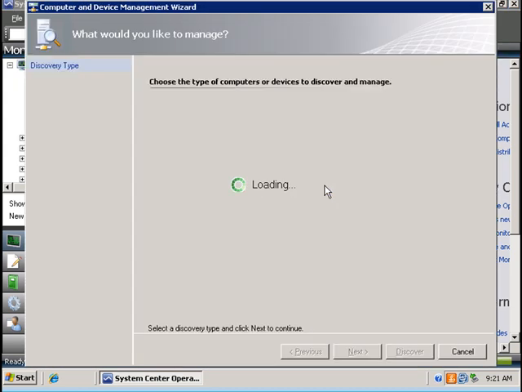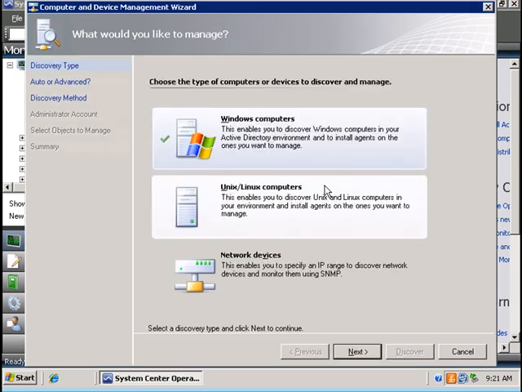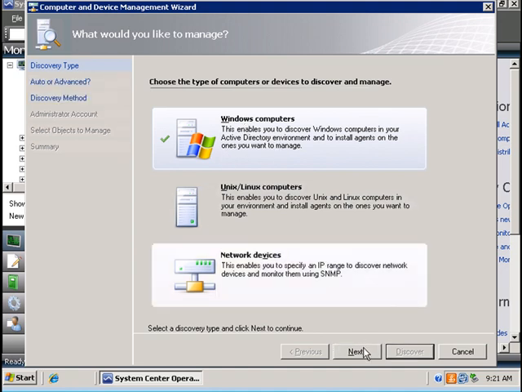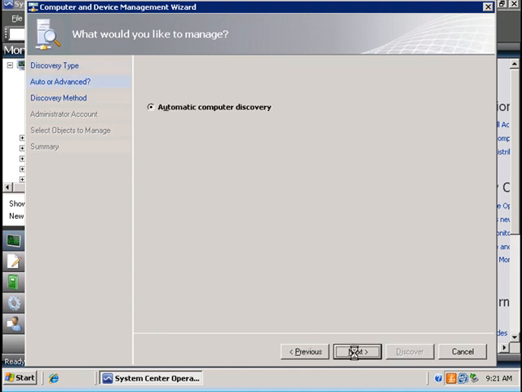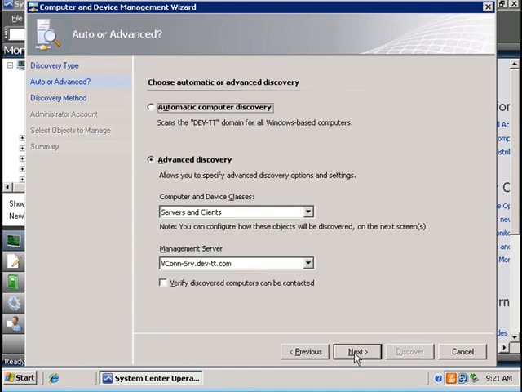So I'm going to click on that link on the Operations console, and then we're going to choose the type of computers to discover. Since my network only has Windows computers, I'm going to select this first option here. Go next, and I'm going to select the type of discovery. We can either have an automatic computer discovery to search the domain for computers, or we can have an advanced discovery where you can select the particular options for discovery, whether clients and servers, or both clients and servers, and also the management server.